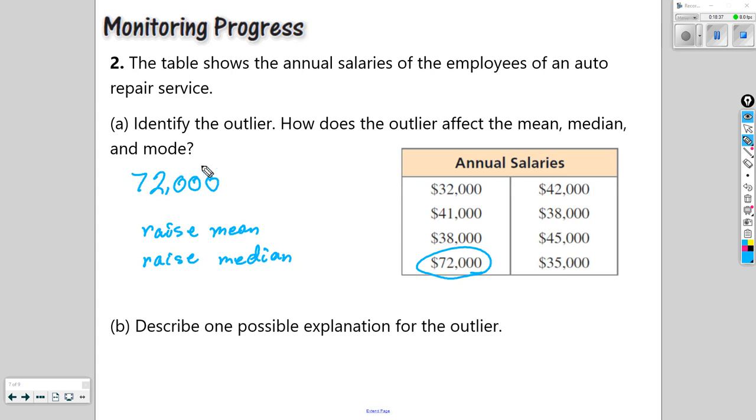If we took that value out and found the median, we'd get something that was different. And a lot of times it doesn't affect the mode, and in this case, it doesn't. The mode would be the same without that 72,000. And then once again, describe one possible explanation for the outlier. There may be many good reasons why that person makes 72,000. They could be more highly qualified or various reasons.